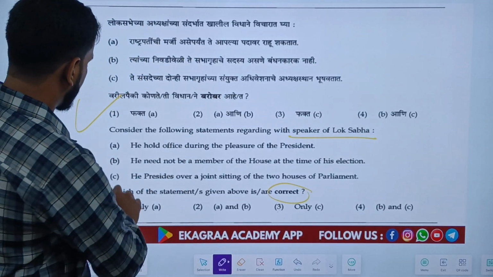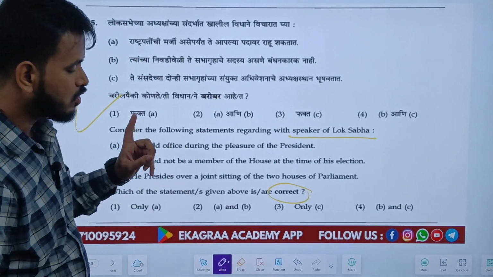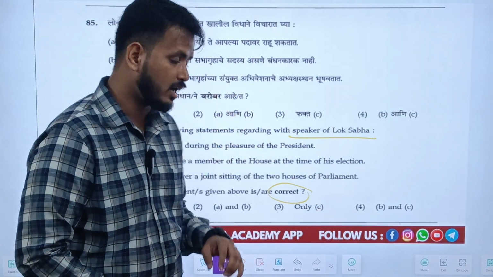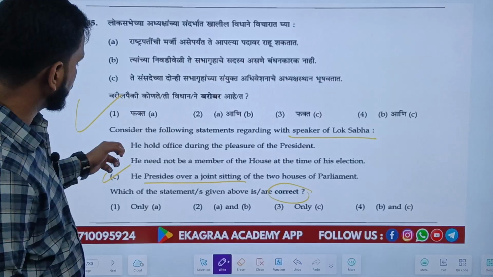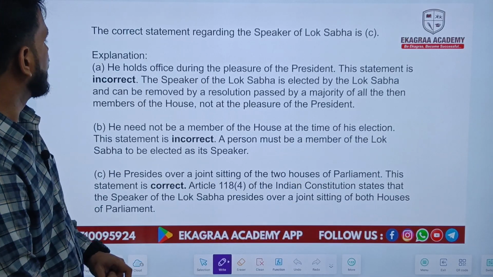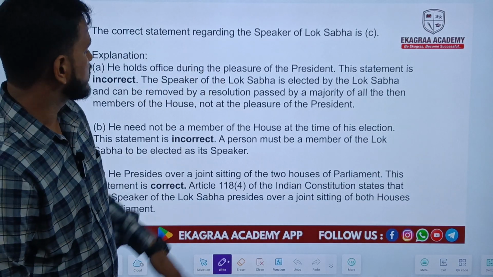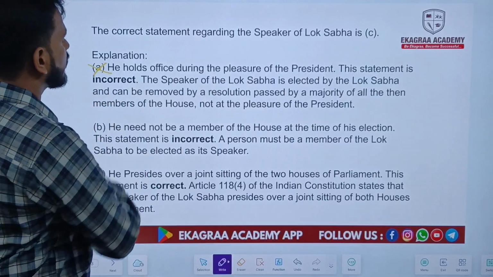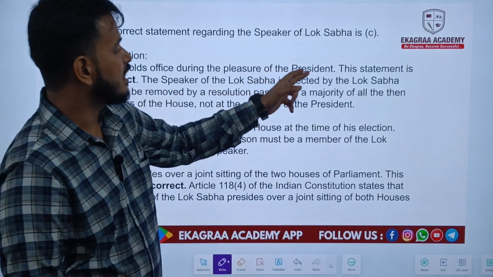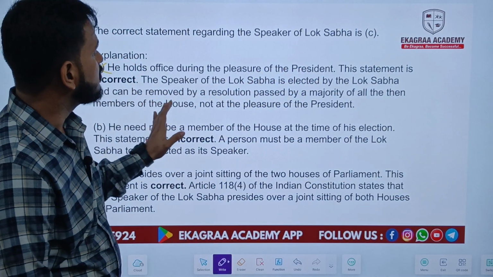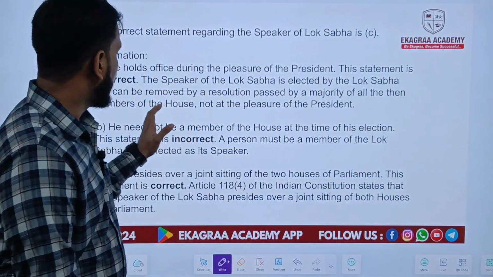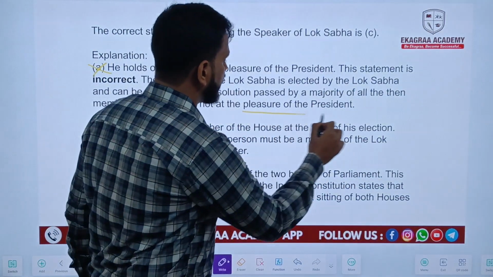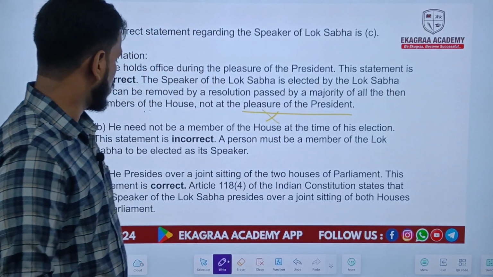Which is correct? As we all know, only statement C is correct. Why? Because he presides over a joint sitting of the houses is the right answer. But why are the first two statements wrong? He holds office during the pleasure of the President. This statement is incorrect because the Speaker of the Lok Sabha is elected by the Lok Sabha members and can be removed by a resolution passed by the majority of the Lok Sabha members and not at the pleasure of the President. So that's why this statement is wrong.